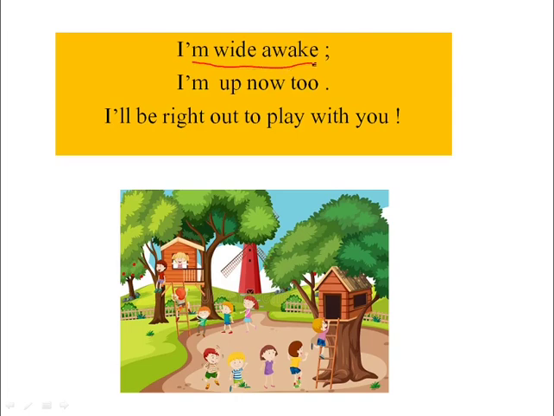It means I have woken up. She is saying to everyone that she is not sleeping now. She has gotten up. I'm up now too. She has woken up,